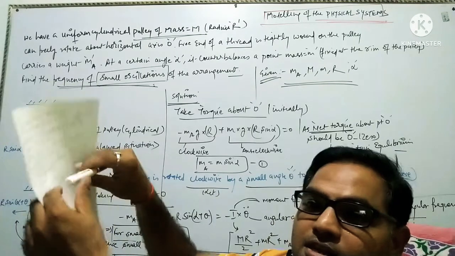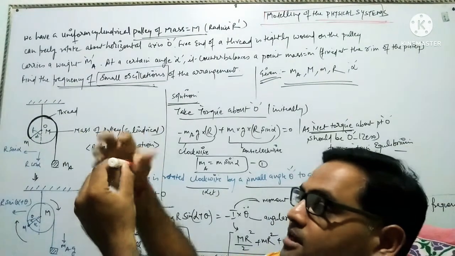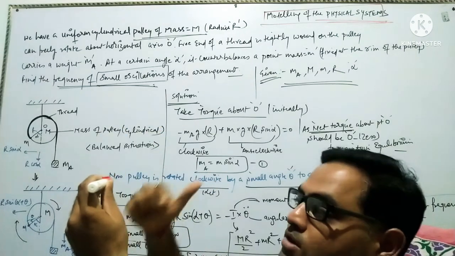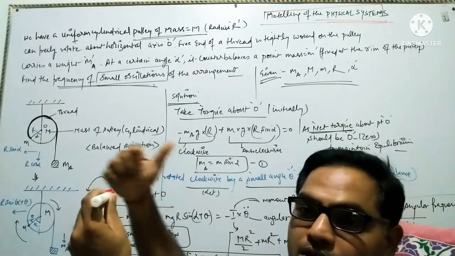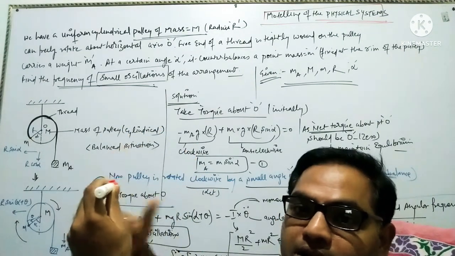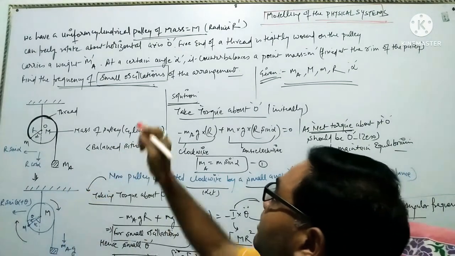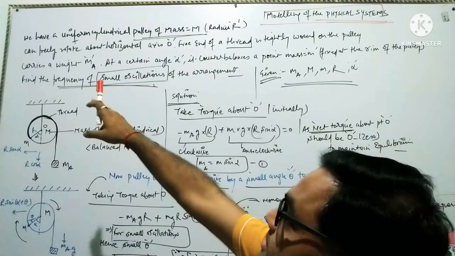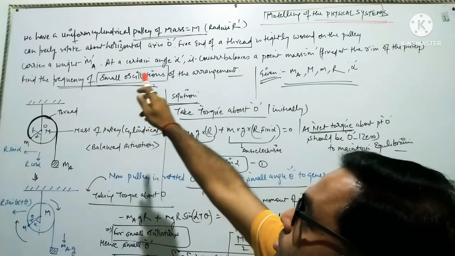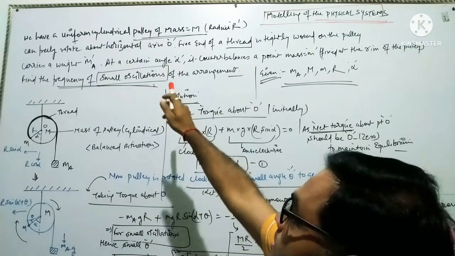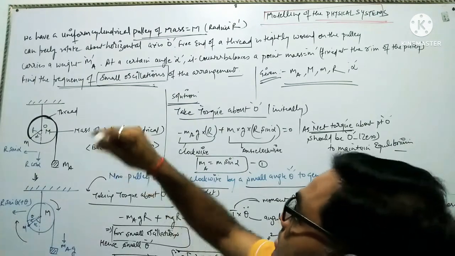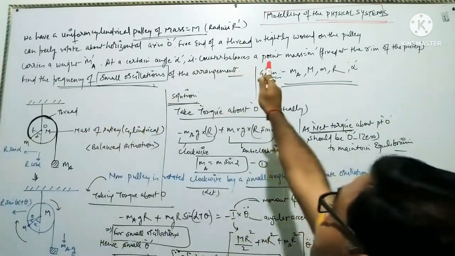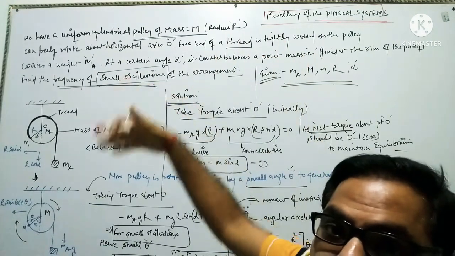The pulley is like this side. This is the horizontal axis O, and about this axis O the pulley is rotating. The pulley can rotate about this axis, and that's why it is said that the pulley can freely rotate about a horizontal axis O. The axis is horizontal like that. The free end of a thread is tightly wound around the pulley.